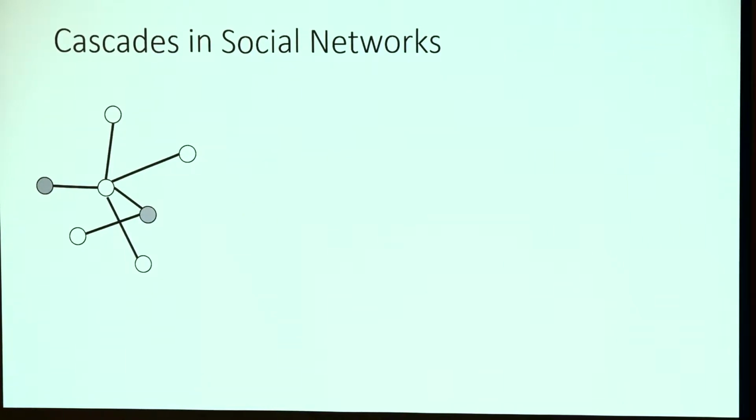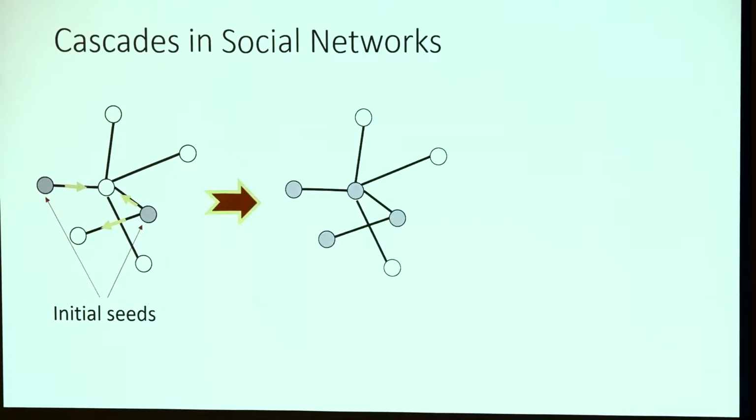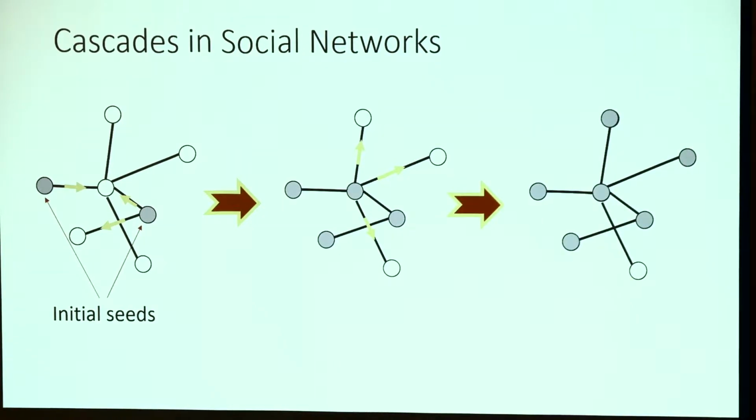networks, and you have some initially infected vertices, which are called the initial seeds. And then these seeds try to infect their neighbors. And it goes iteration after iteration. The infection might be successful or maybe not, depending on the cascade model you use. Also, if a vertex is infected, it will stay infected throughout the entire process. And the cascade ends when in a new iteration there are no more newly infected vertices.